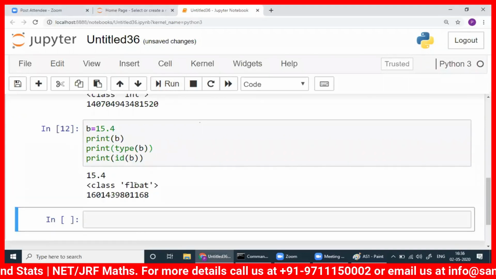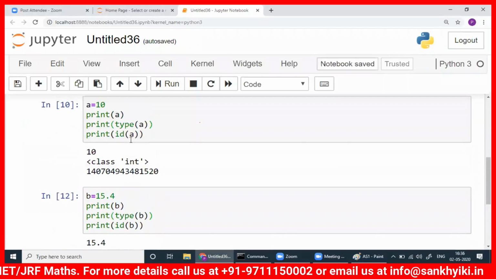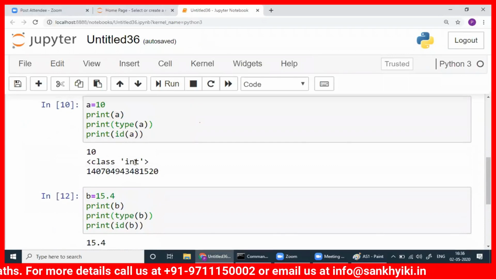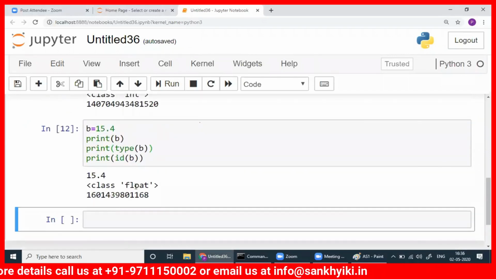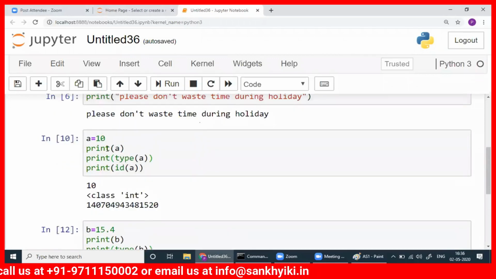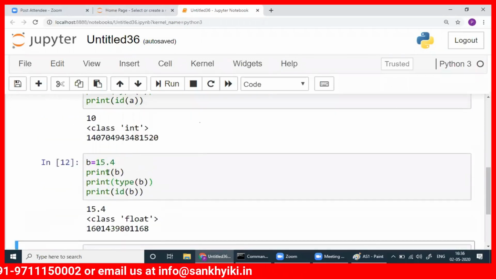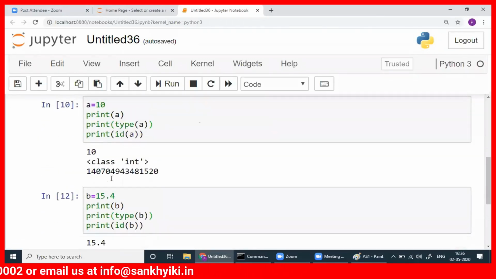So the type is float here. The type is integer, int here. There is a difference. Both are numbers, but this one is an integer. We can even write a complex number also.